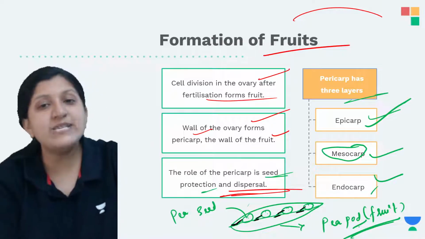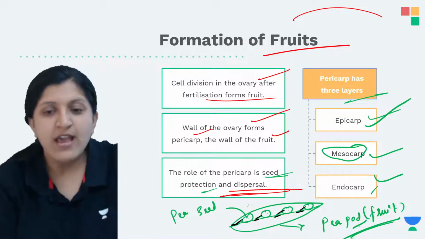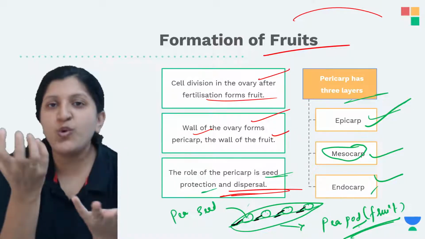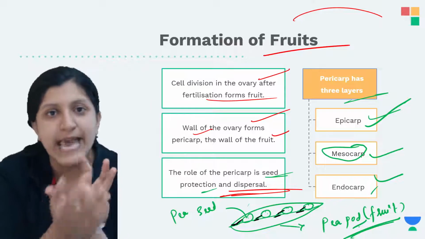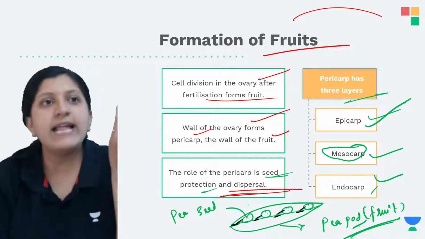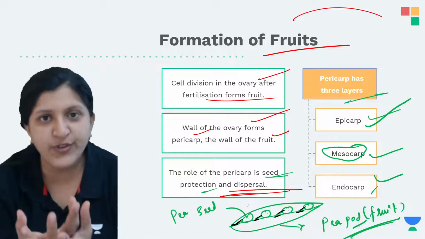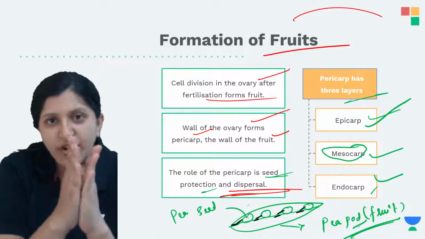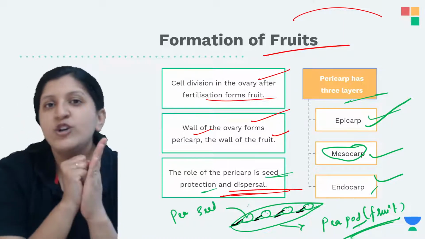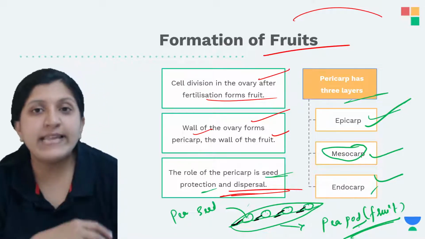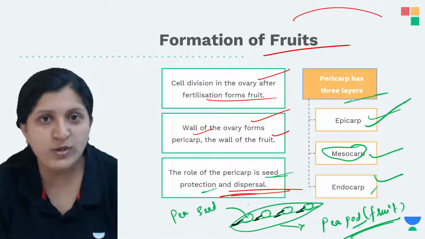So the placenta is basically a tissue where protective support is provided, a tissue inside the ovary. That tissue holds the stalk along with the ovule, that is the funicle, so that there is a firm attachment of the seed to the ovary. It is a particular tissue where exchange of materials can also occur.